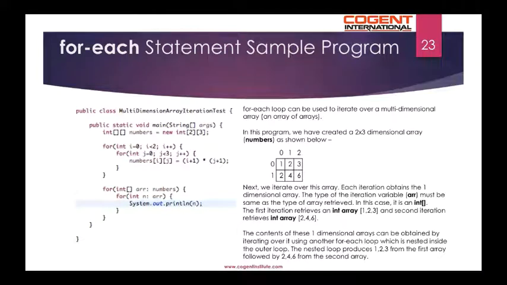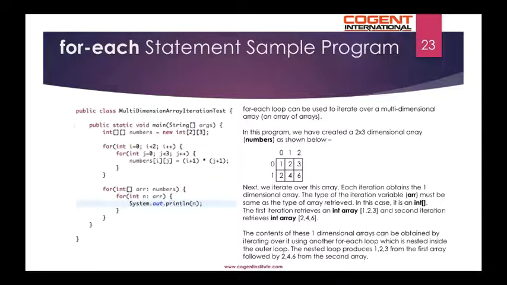In this program, we create a 2 by 3 multi-dimensional array as shown below. Next, an enhanced for loop is used to iterate over this array. So each iteration obtains a one-dimensional array. The type of the iteration variable arr must be the same as the type of the array retrieved. In this case, it is an int array.